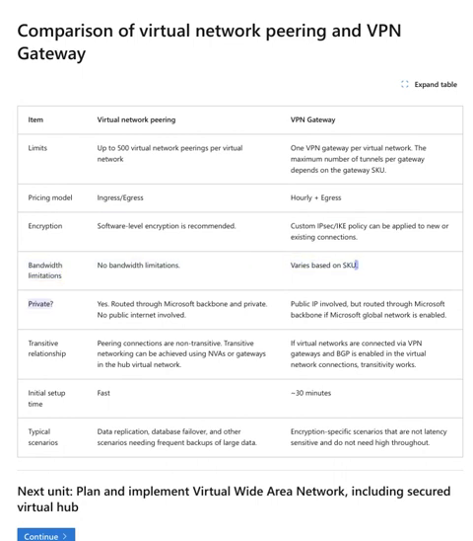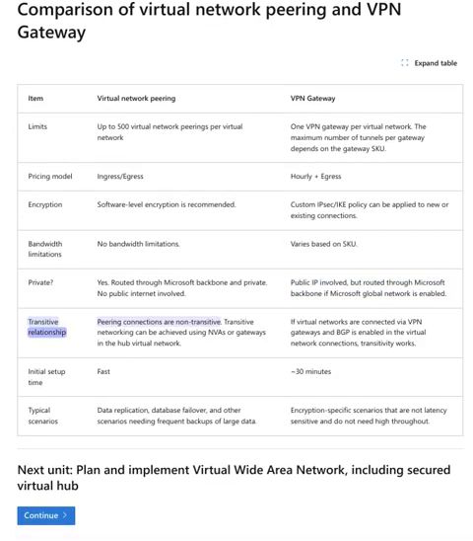Varies based on SKU. Private? Yes. Routed through Microsoft Backbone and private. No public internet involved. Public IP involved, but routed through Microsoft Backbone if Microsoft Global Network is enabled. Transitive relationship: peering connections are non-transitive. Transitive networking can be achieved using NVAs or gateways in the hub virtual network. If virtual networks are connected via VPN gateways and BGP is enabled in the virtual network connections, transitivity works.